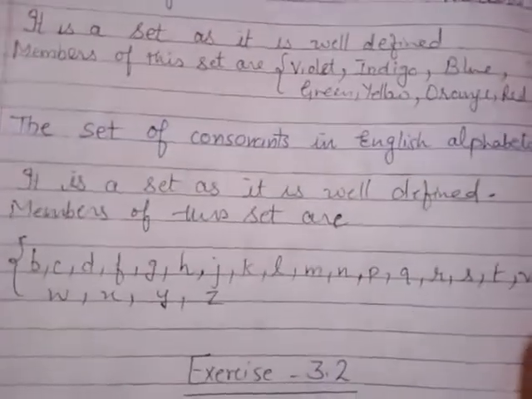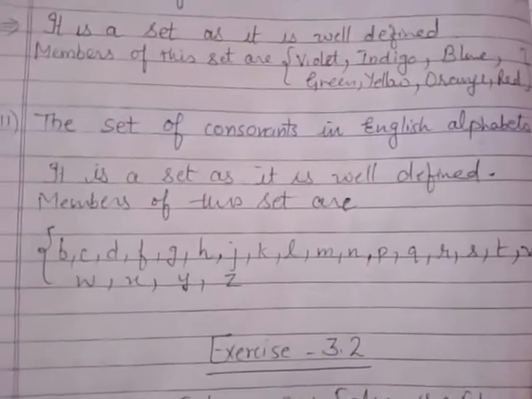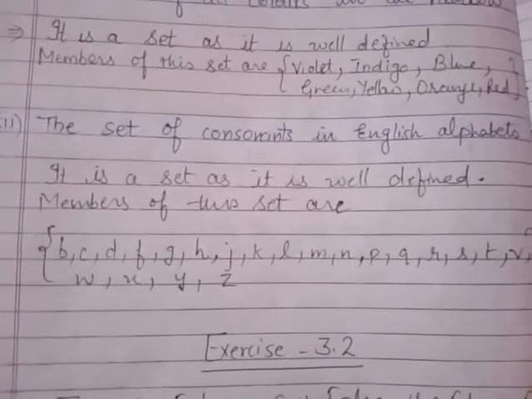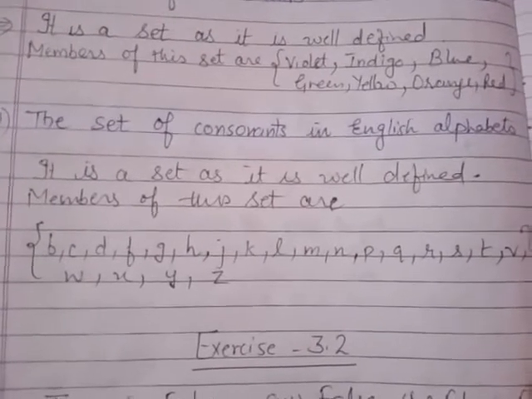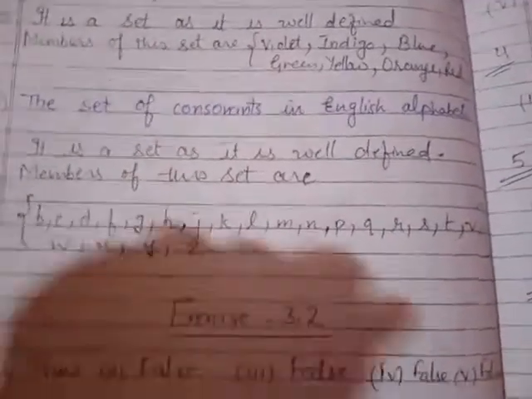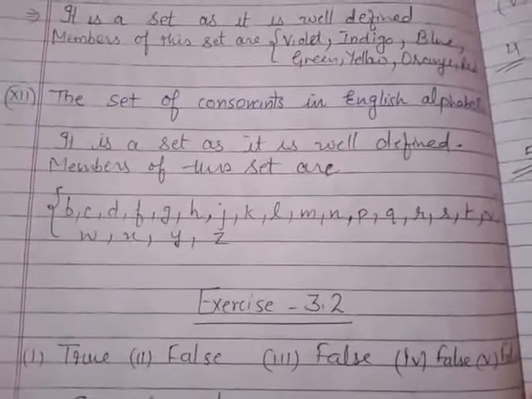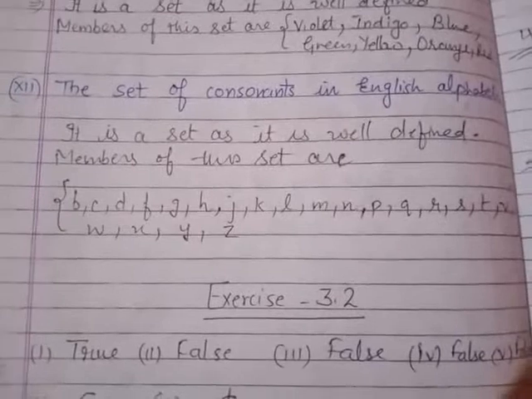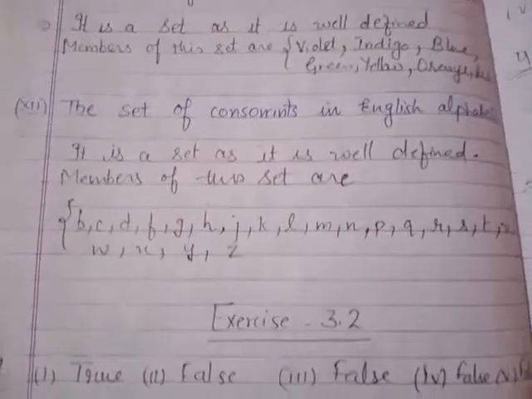The set of all consonants. So what are the consonants in the English alphabet? The letters which are not vowels are called consonants. I think all of you are aware of the vowels: A, E, I, O, U. Leave these vowels and you write all the letters A, B, C, D except vowels. So this was the